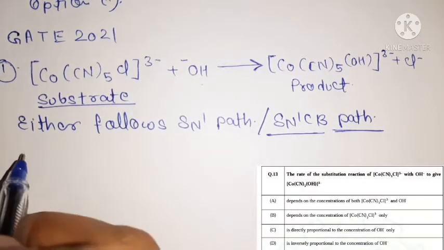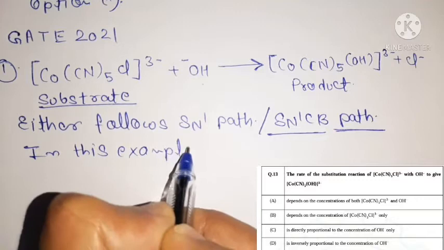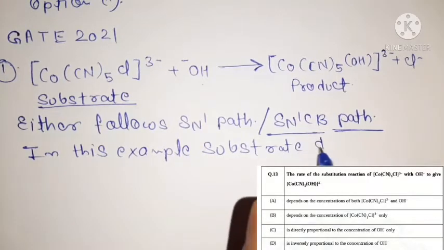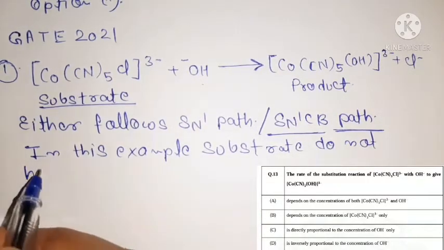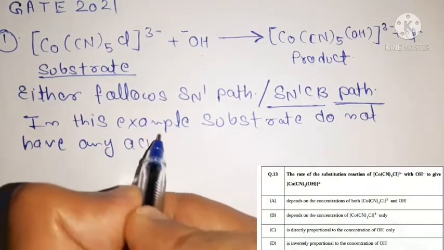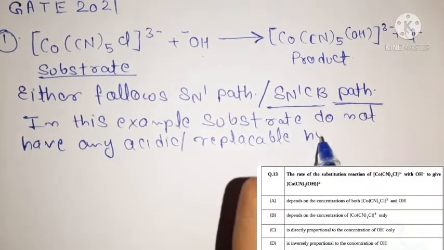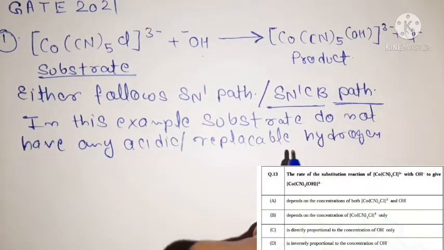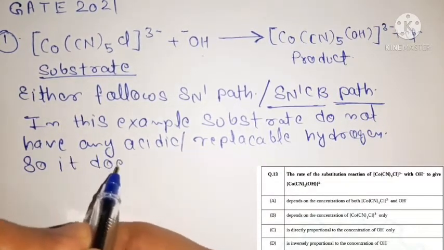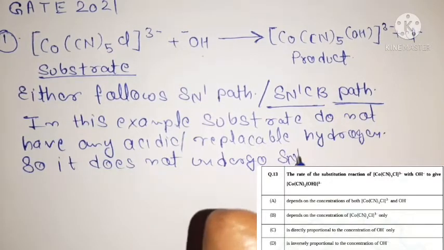So in this example, the substrate doesn't have any acidic or replaceable hydrogen, so it doesn't undergo SN1CB mechanism.